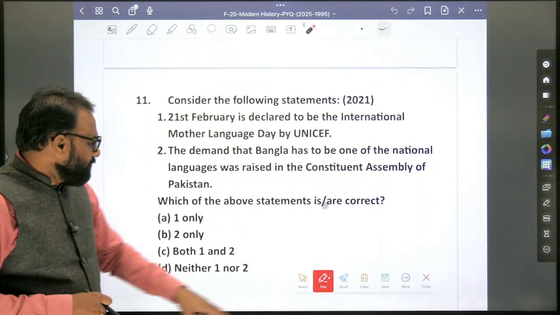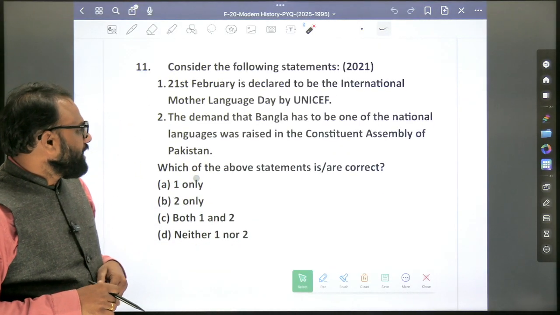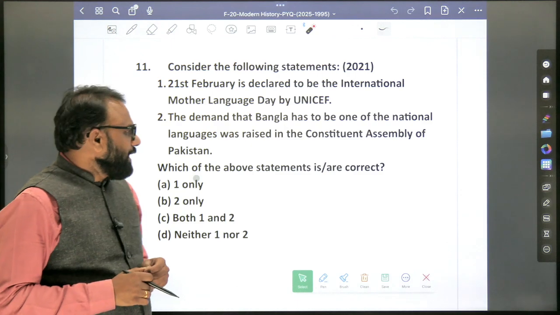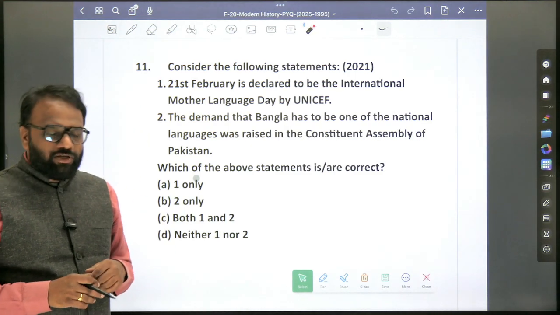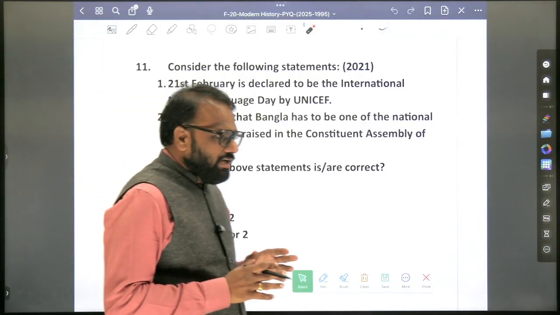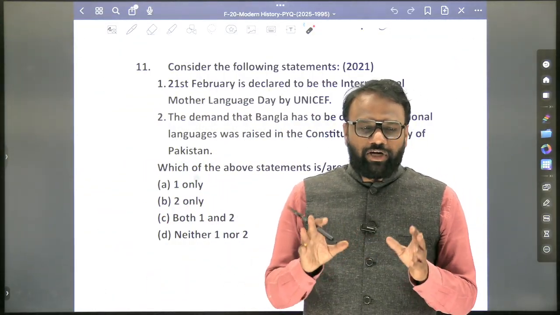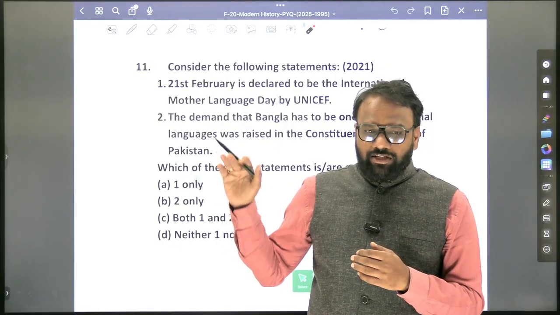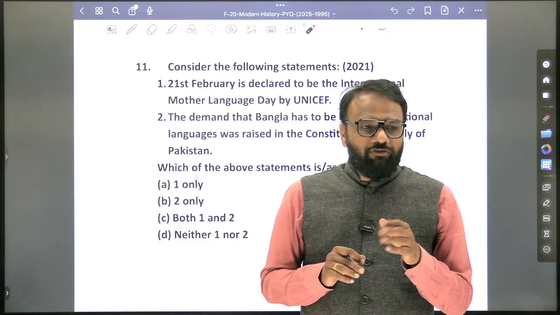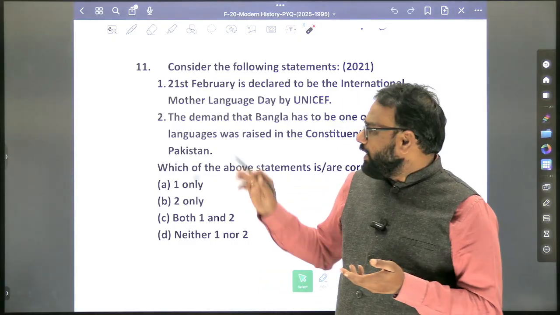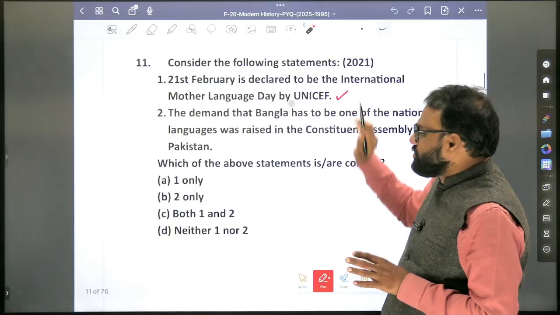21st February is declared to be the International Mother Language Day by UNICEF. The demand that Bangla has to be one of the national languages was raised in the Constituent Assembly of Pakistan. So these kinds of questions are called miscellaneous questions. From how they have framed the question, it is difficult for us to identify. But generally, I will consider this question as part of current affairs, because somewhere a newspaper article might have appeared which we might not have read. And UNICEF is also involved. So it's a miscellaneous question associated with current affairs as well as some historical part.